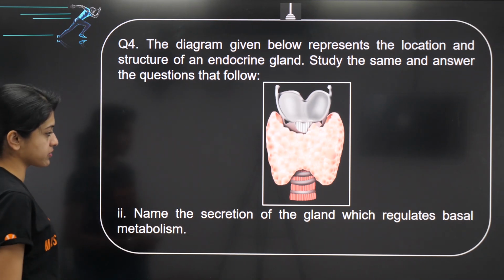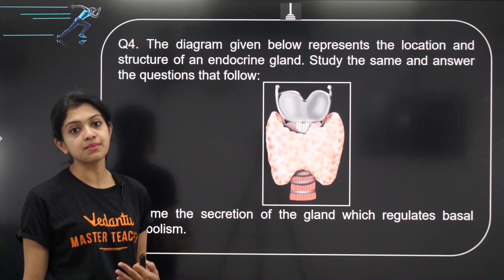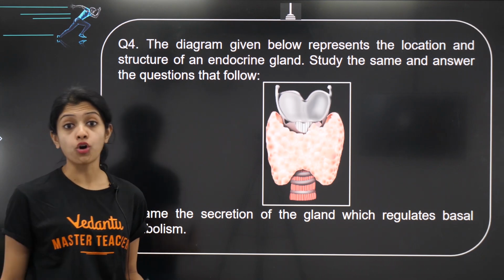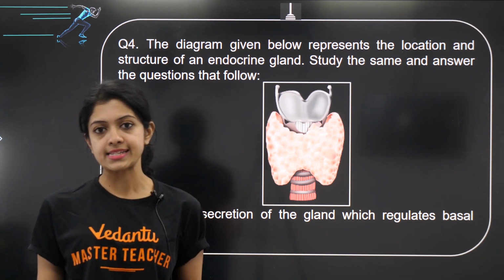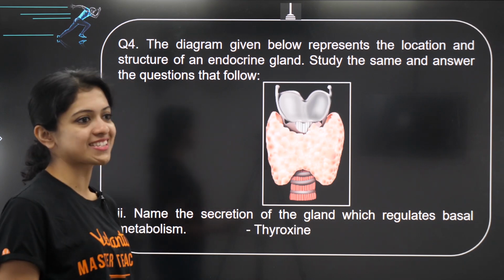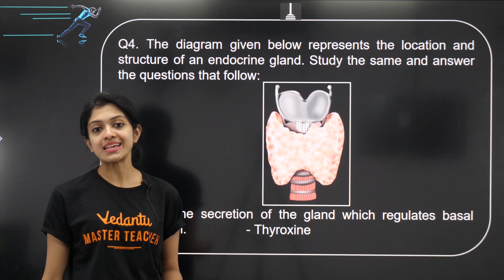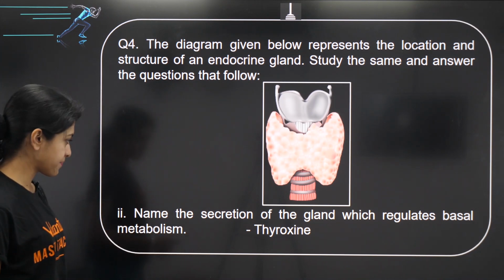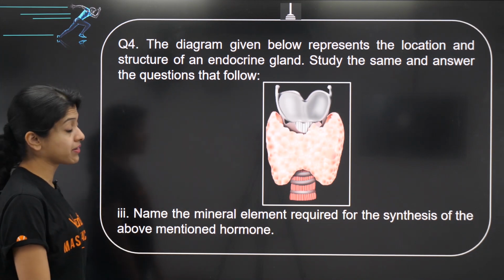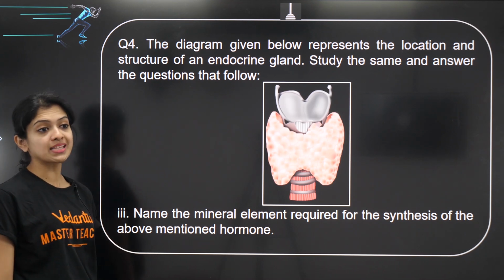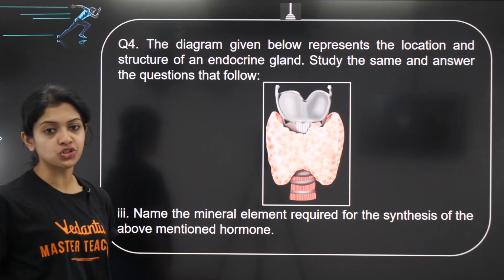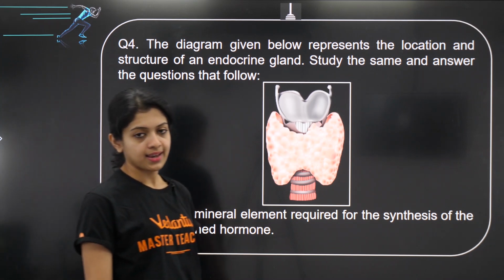Name the secretion of the gland which regulates basal metabolism. What is the main hormone secreted by the thyroid gland? Yes, beyond doubt it is thyroxine, which regulates basal metabolic rate. Next question, name the mineral element required for the synthesis of the above mentioned hormone.